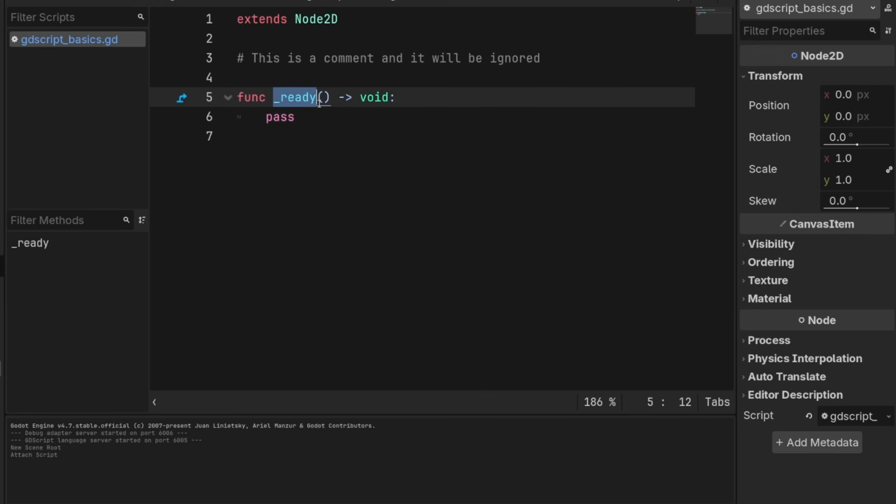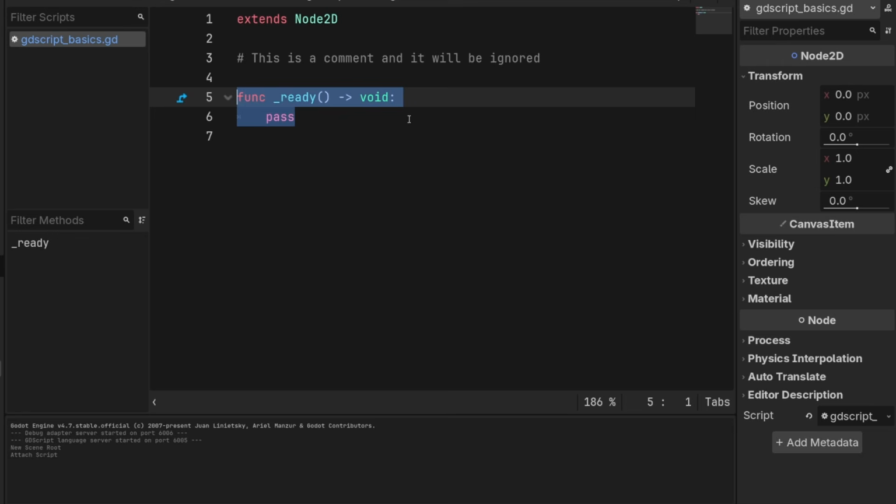Now, ready is a special function in Godot. A ready function, which is always underscore ready, will always be called as soon as this node enters the scene or the scene starts with this node in it. So what can we do with this? We are running this, I promise, but it doesn't do anything and we can't see it.